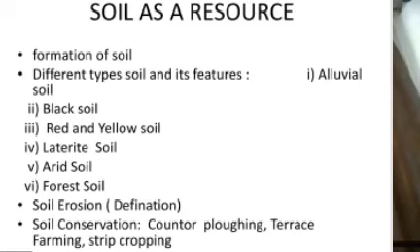Due to the overgrazing of the animals, over exploitation of the resource, and mining activities, land day by day started to degrade, and that's why it is very much necessary to conserve the land. The first point we can say about land conservation: afforestation, planting more and more trees. Second, proper management of grazing, meaning the animal grazing should be in a systematic way. Third, planting of shelter belts of plants.